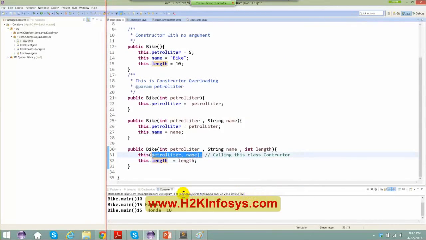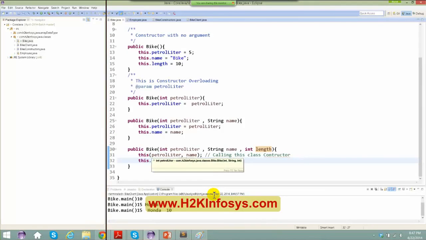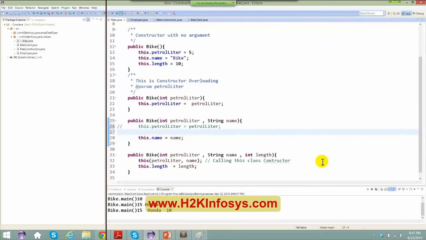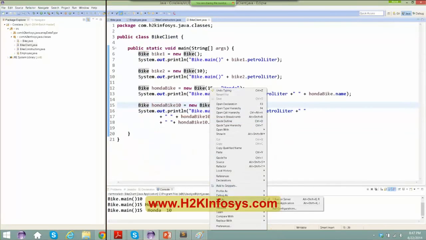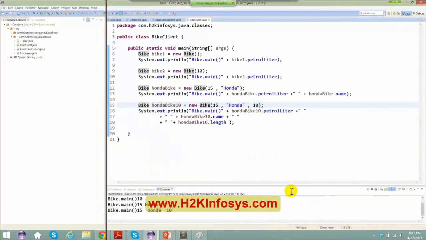The only thing is, instead of having these two things here, there is already a constructor taking care of assigning the value. There is no point in doing the same thing in the other constructors also. Okay, so I can do it here. From here I can even invoke this constructor also. How do I do that? I need to say this of petrol liter. Okay, so the same thing. If I go to the client program, right click, run as Java application, I'm very good here.